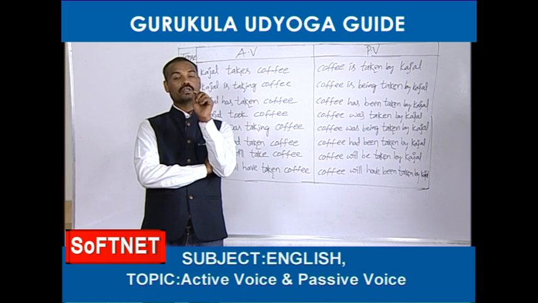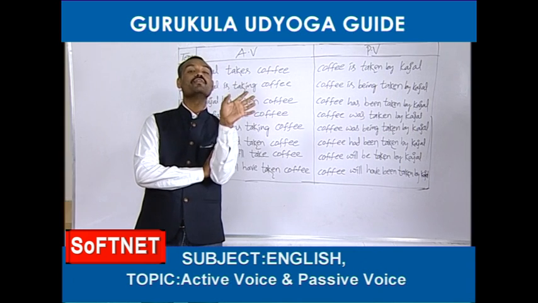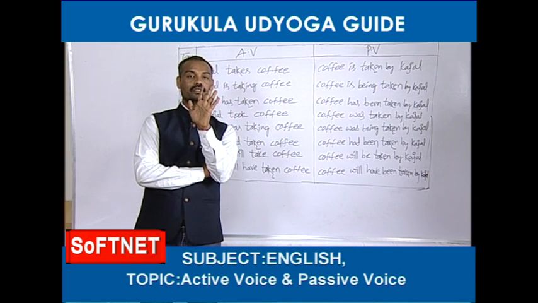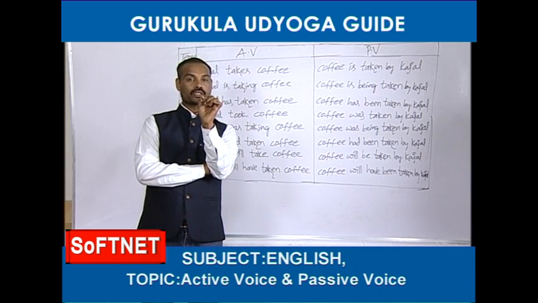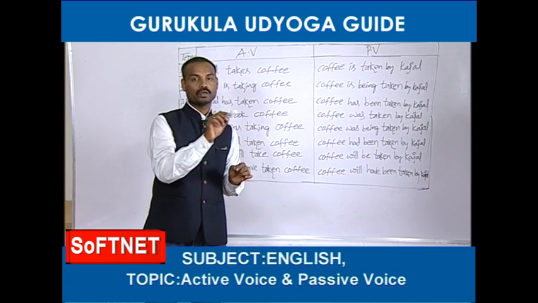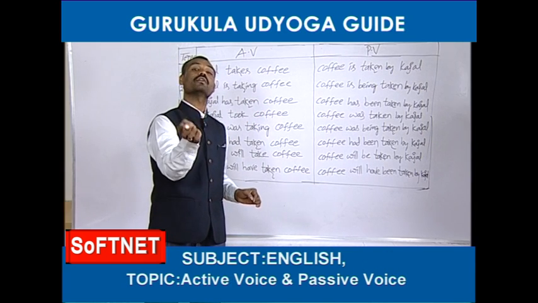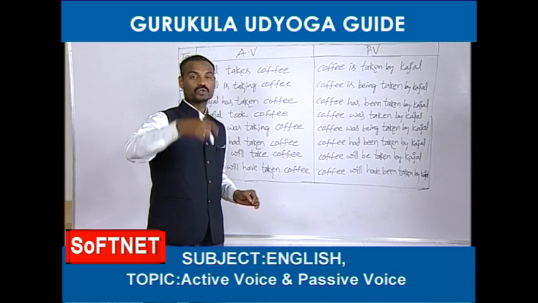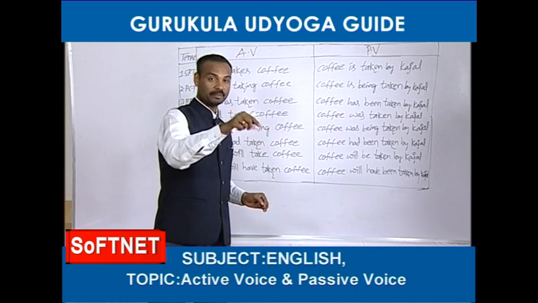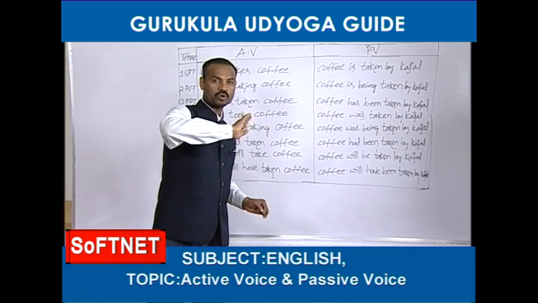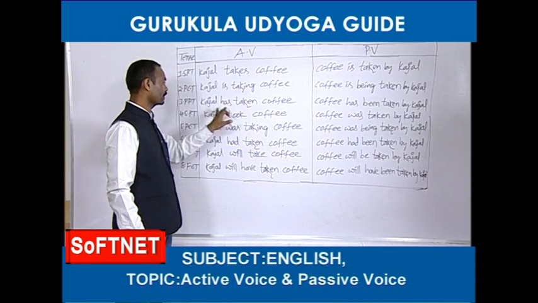Whenever you find either have been or has been or had been or will have been plus ing form, please remember, friends, you can easily remember this. Whenever you find in the active voice either have been plus ing form or has been plus ing form or had been plus ing form or shall have been or will have been plus ing form, there are no passive voices for such sentences. So for the fourth tense, that is present perfect continuous, no passive voice.